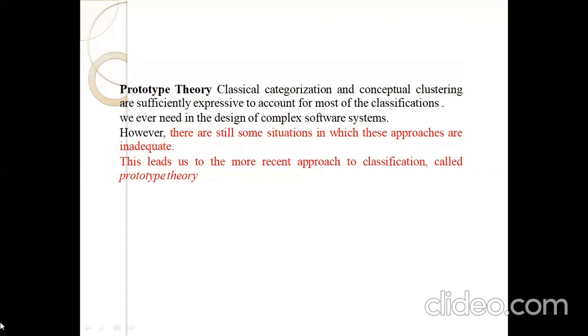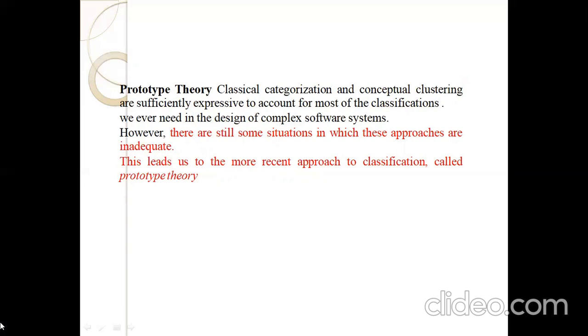But in the design of complex software systems, there are some situations in which these approaches are inadequate. Inadequate means not sufficient. In some situations, classical categorization and conceptual clustering are not sufficient to divide the classes into different categories. In this situation we use the prototype theory.